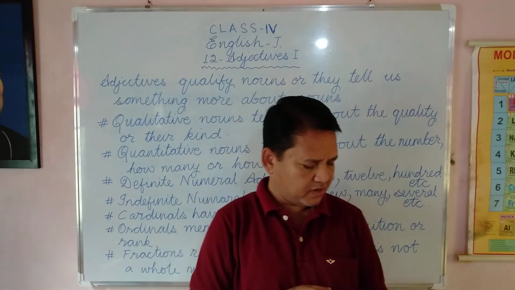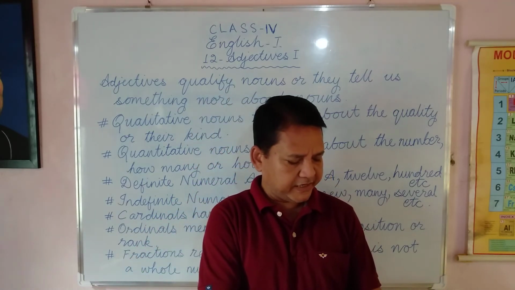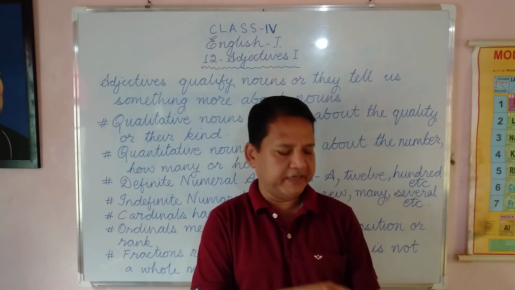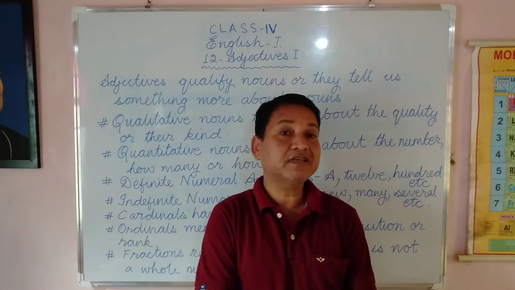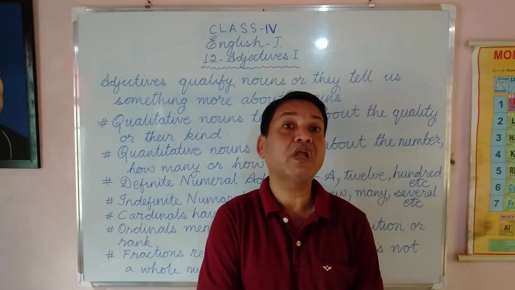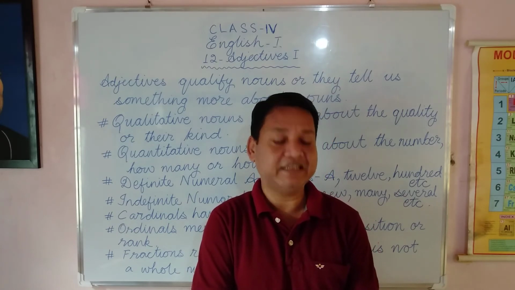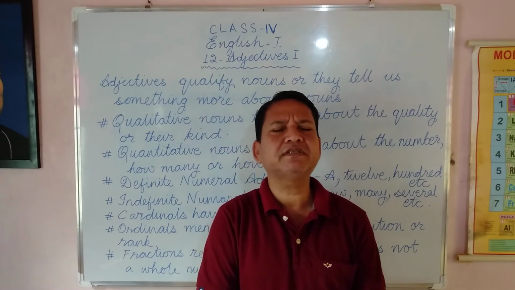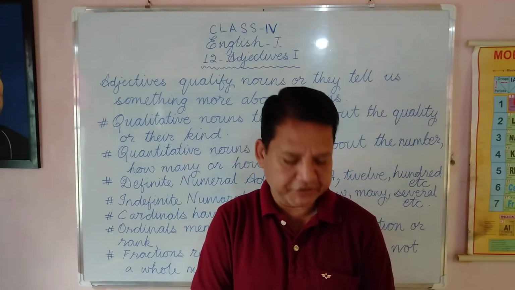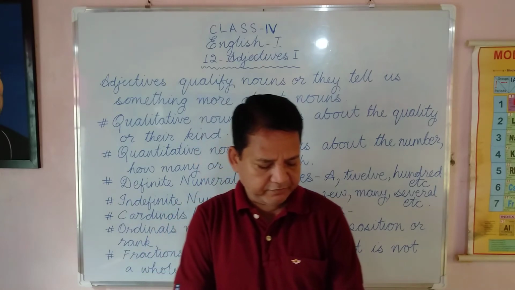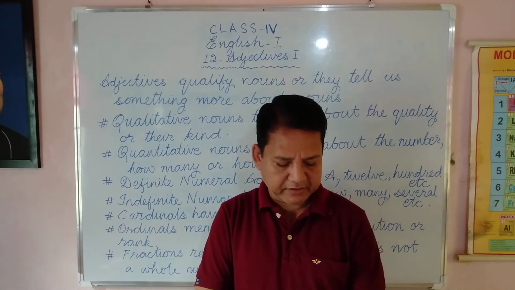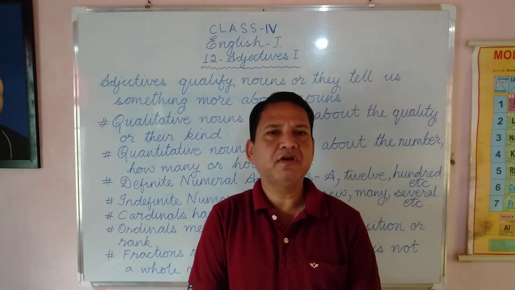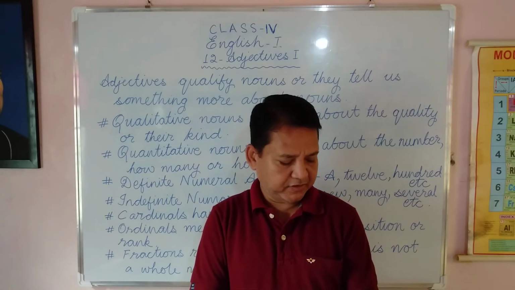Let's see. The sentence: The large lake was surrounded by high hills. The first underlined word is large. What kind? Large. Quality. Qualitative. Next is high hills. What kind of hills? High hills. Qualitative. Number 2: Have you read the story of Alibaba and the 40 thieves? How many? 40. Quantitative.